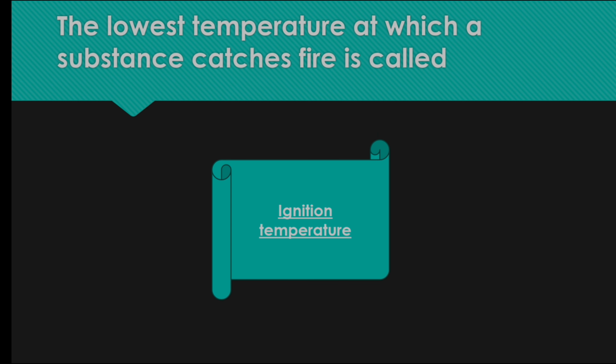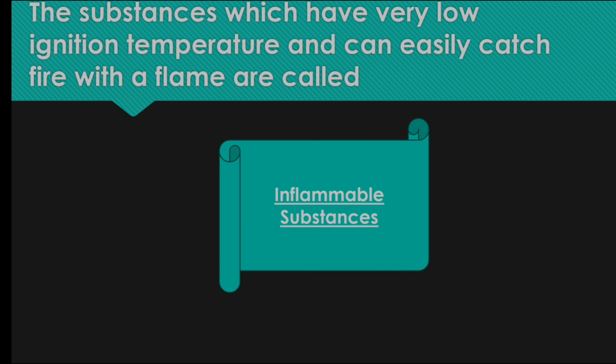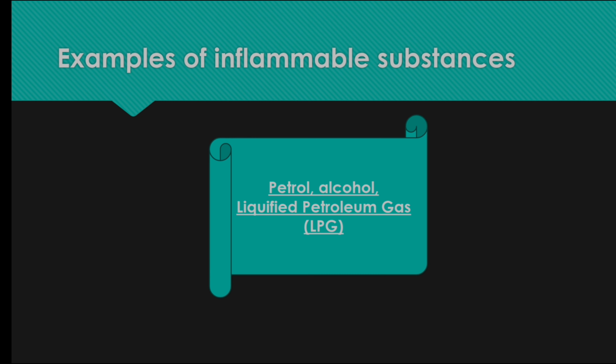The lowest temperature at which a substance catches fire is called ignition temperature. The substances which have very low ignition temperature and can easily catch fire with a flame are called inflammable substances. Examples of inflammable substances are petrol, alcohol, LPG, that is liquefied petroleum gas.